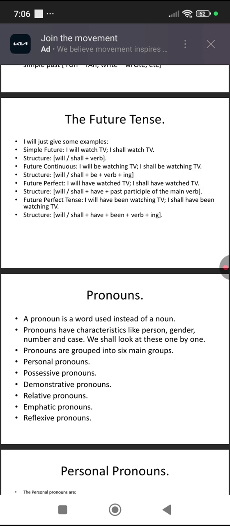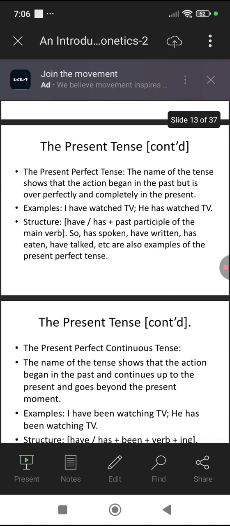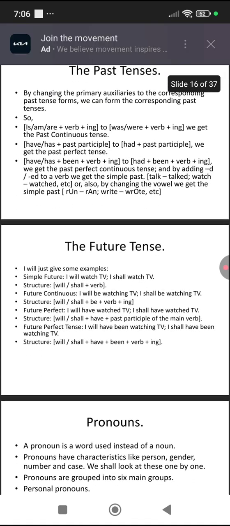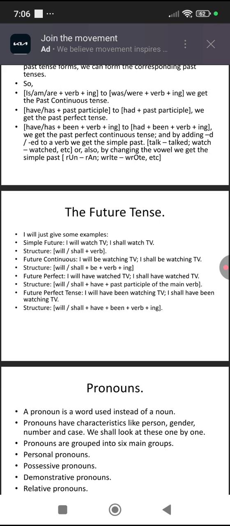So we see that we can understand the structure of the tenses by looking at example sentences, and to find out more about the tenses we should look at the use of the tenses.